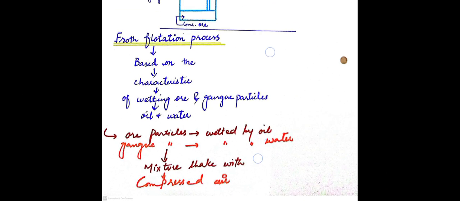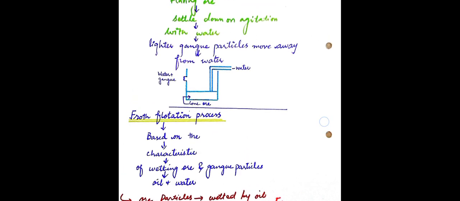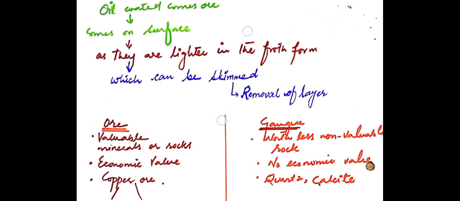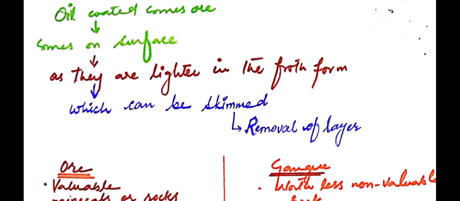After mixing with the compressed air, the oil coated ores come to the surface because they are lighter, in the froth form, which later can be skimmed easily.